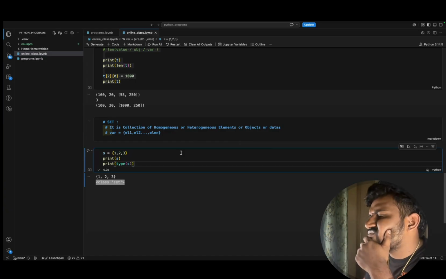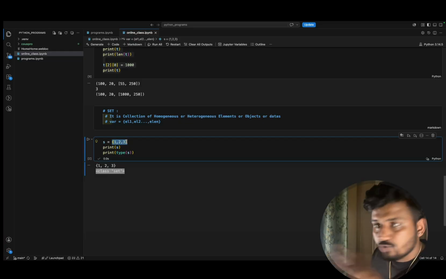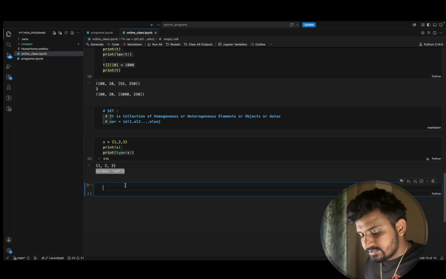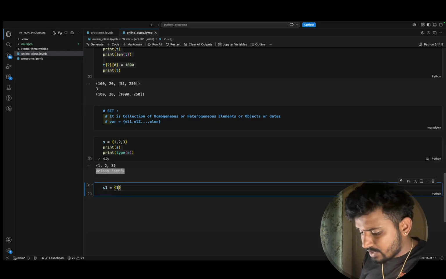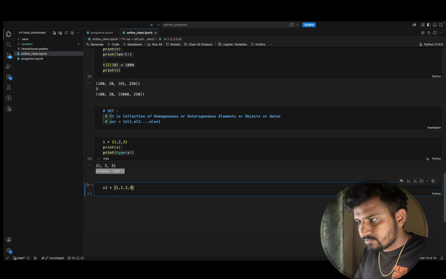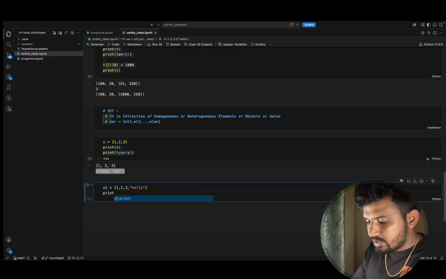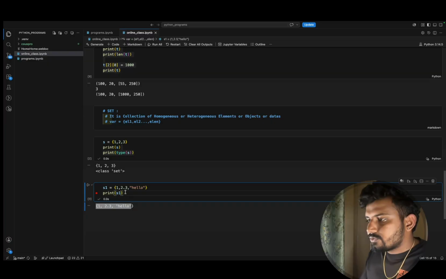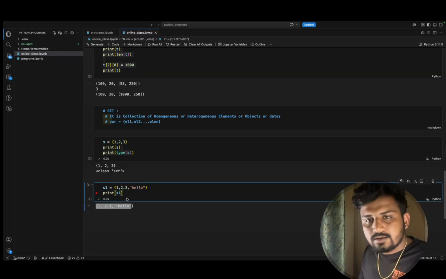So that is a collection of heterogeneous or homogeneous elements. Now which elements have I stored here? All are homogeneous. So let us store heterogeneous elements. How do we store heterogeneous elements? Let us take S1. I'll create another set, S1 equals 1, 2.3, and hello. Fine, this is okay. Let us print S1 now. Now I'm getting a result. You can see 1 is an integer, 2.3 is a float, and hello is a string. Clear? You got it.